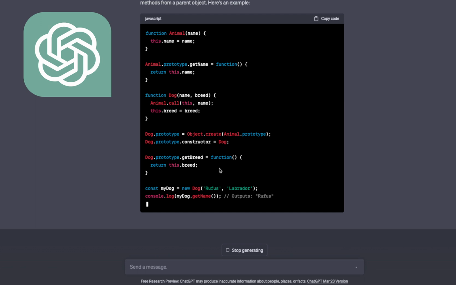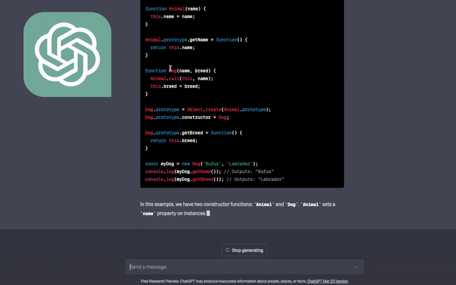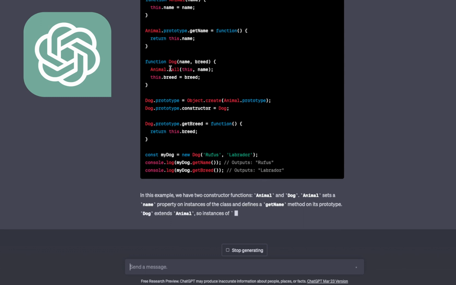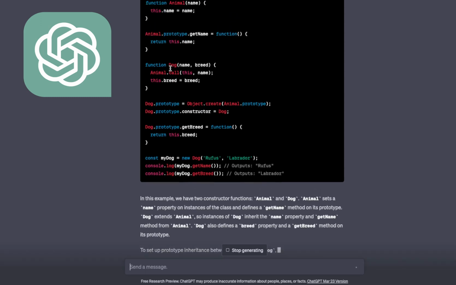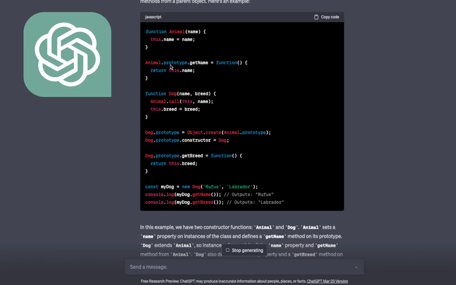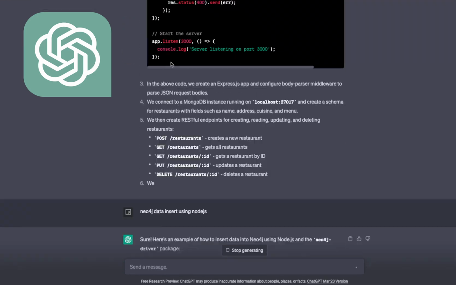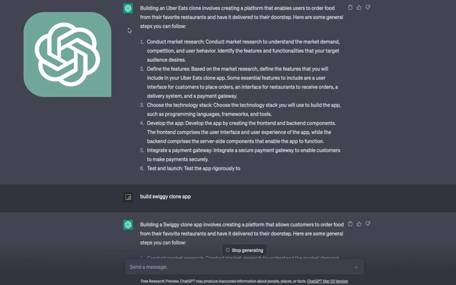Okay, this is how you can implement the prototypal inheritance by just using classes, because JavaScript is all about functions. Now in ES6 we have classes that are doing inheritance by just doing extends, but earlier we were writing functions and function prototypes. Okay, so that's all I have. You can just plug and play. I will be building some videos which talk about how you can use ChatGPT APIs and build smart applications.